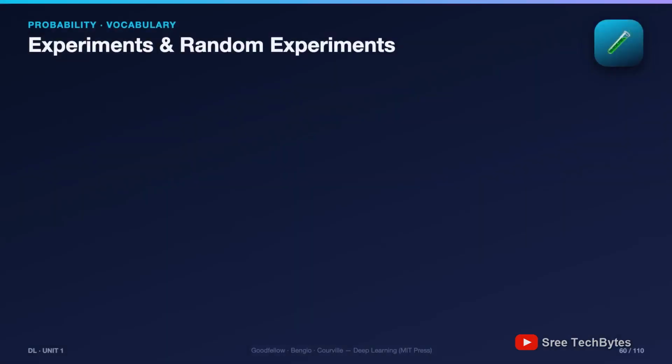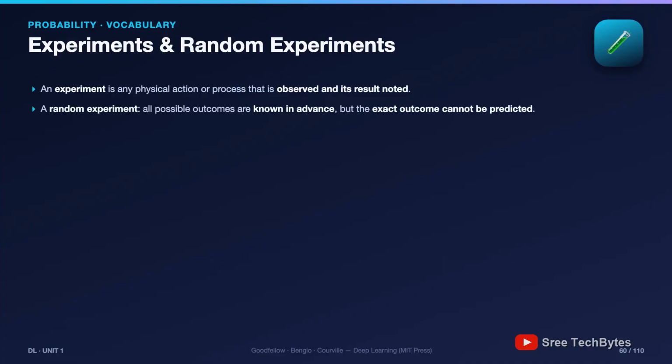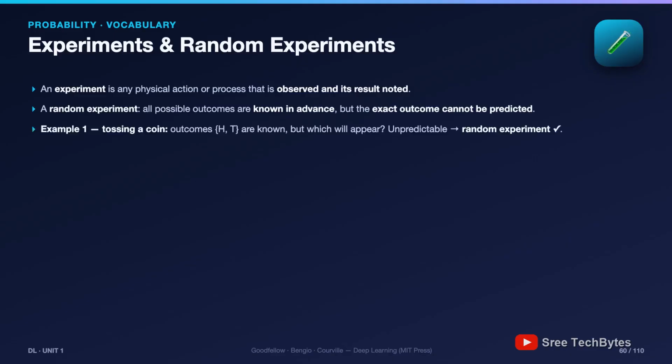Like every branch of math, probability starts by defining its vocabulary very carefully. Word 1, the experiment. An experiment is any physical action or process that we observe, noting the result. Simple. But the interesting kind is the random experiment, which needs two conditions. First, all possible outcomes are known in advance. Second, the exact outcome cannot be predicted. Tossing a coin, we know the menu, heads or tails, but we can't predict which. Both boxes ticked. Random experiment.